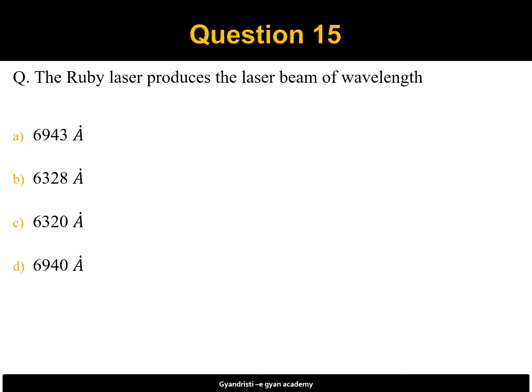In question number 15, it is asked that the ruby laser produces the laser beam of wavelength. Four options are given: 6943 angstrom, 6328 angstrom, 6320 angstrom, 6940 angstrom. So the correct answer is 6943 angstrom.